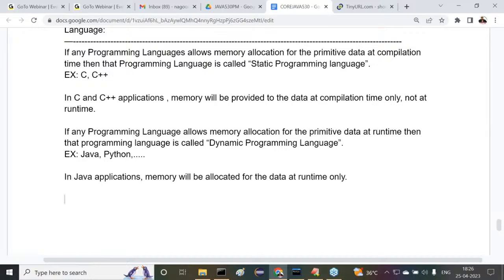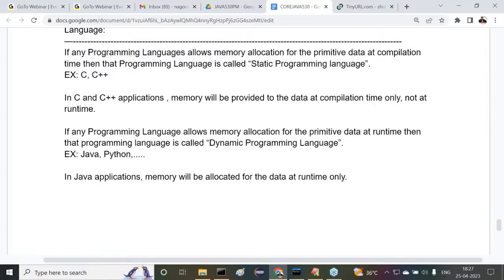Now try to understand it. All of you listen, one more small point here. Tell me, guys, is Java an object-oriented programming language or not? What is the meaning of an object-oriented programming language? Data must be represented in the form of objects. That's the meaning of an object-oriented programming language.